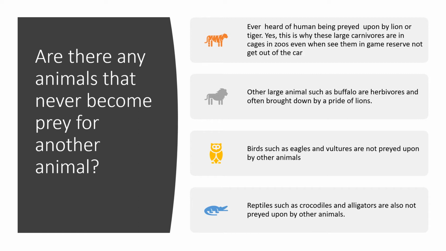And there are other large animals such as buffaloes, which are herbivorous, and most of the time they are brought down by a pride of lions, and the lions feel so proud of putting the buffaloes down, so these are prey for them. But birds such as eagles and vultures are not preyed upon by other animals. Reptiles such as crocodiles and alligators are also not preyed upon by other animals.